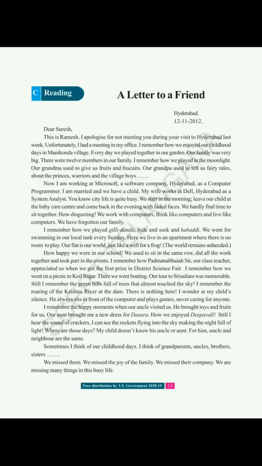The world remains unheeded. What is the meaning of unheeded? That means unnoticeable. That means they are not getting time to observe the world around them. How happy we were in our school. We used to sit in the same row, did all the work together and took part in the events. That means they used to sit together and do all the work together. And they also used to take part in events.